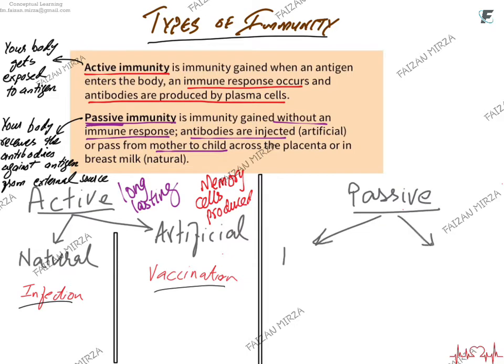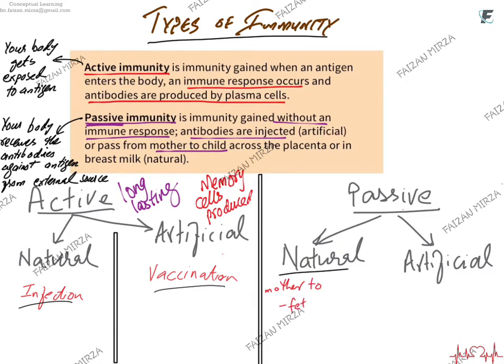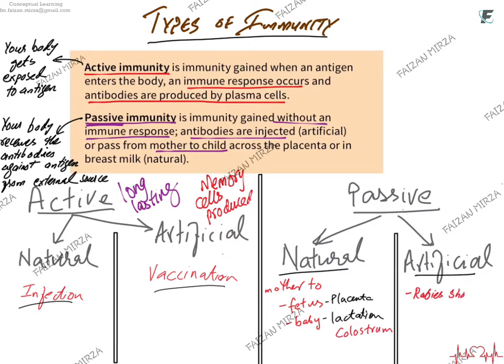Passive immunity could also be natural or artificial. Here you will receive the antibodies either naturally or artificially. When the antibodies are received naturally, they pass from the mother to the fetus through the placenta, or from the mother's milk to the baby through lactation. The mother's milk in the initial few days after the delivery of the baby contains colostrum. Colostrum is a thick yellow fluid. It's rich in antibodies, and this is very beneficial for the baby.